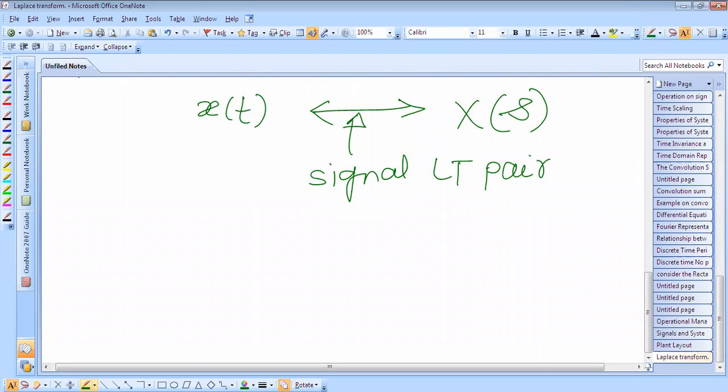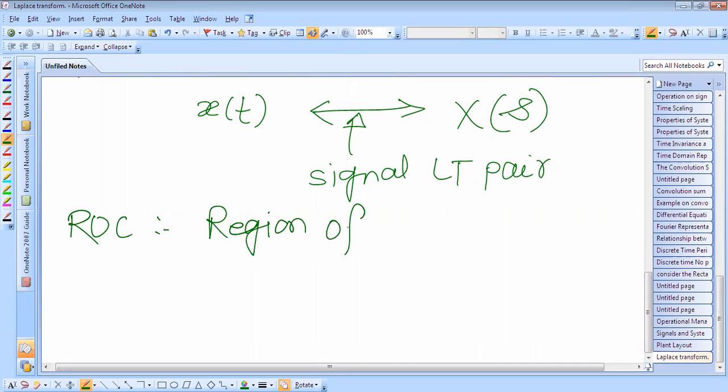Next is the ROC. What is ROC? ROC is the region of convergence.